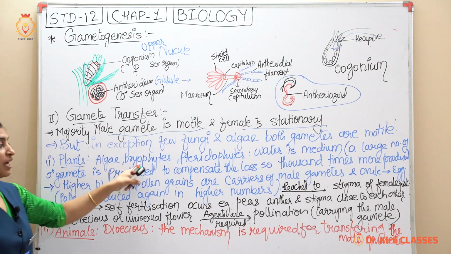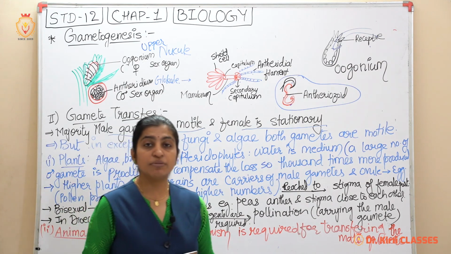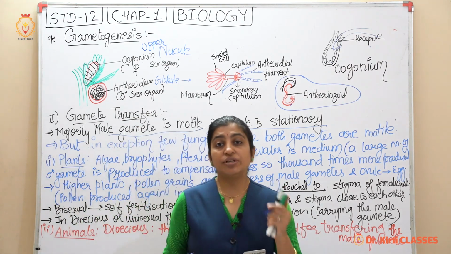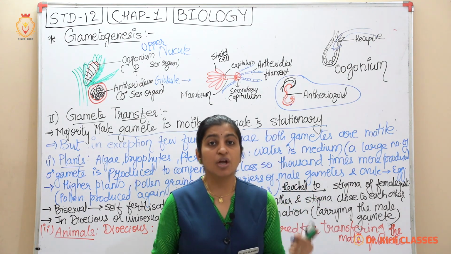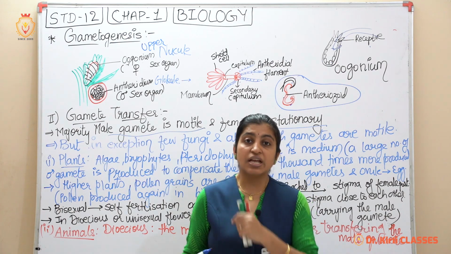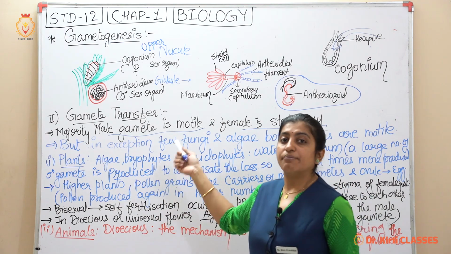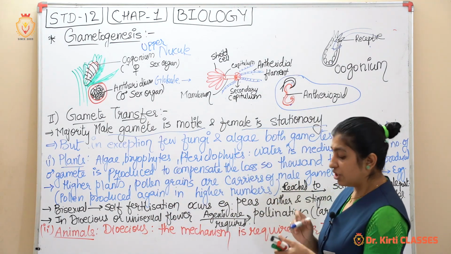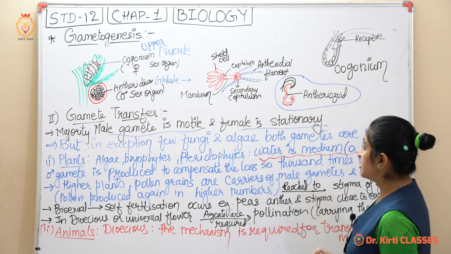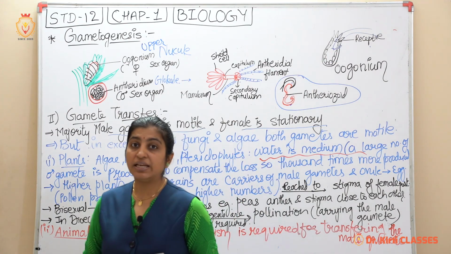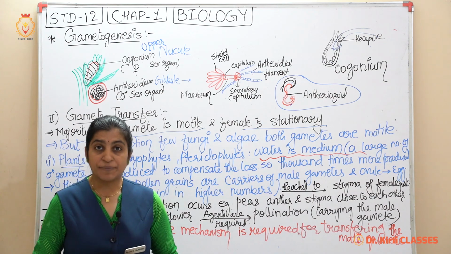Algae, bryophytes and pteridophytes require a medium for the transfer of male gametes. If a motility structure is not present, how will it move from one place to another? Or if motile structures are present, how will it be shifted? So one medium is required. In algae, bryophytes and pteridophytes, water is important. Water is the medium which carries a large number of male gametes, so through the water the male gamete is transferred.